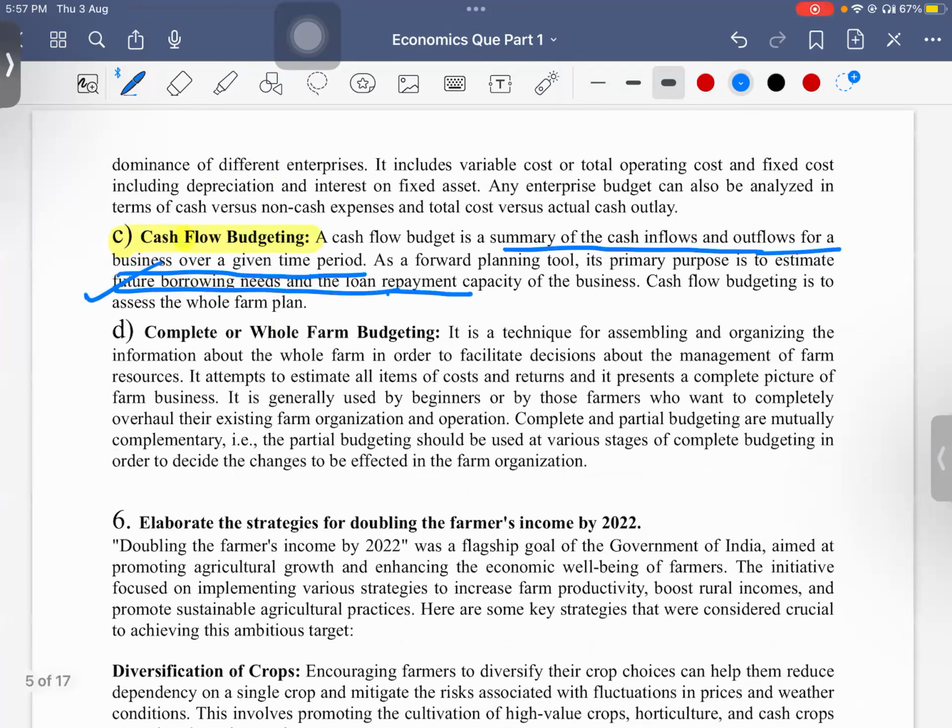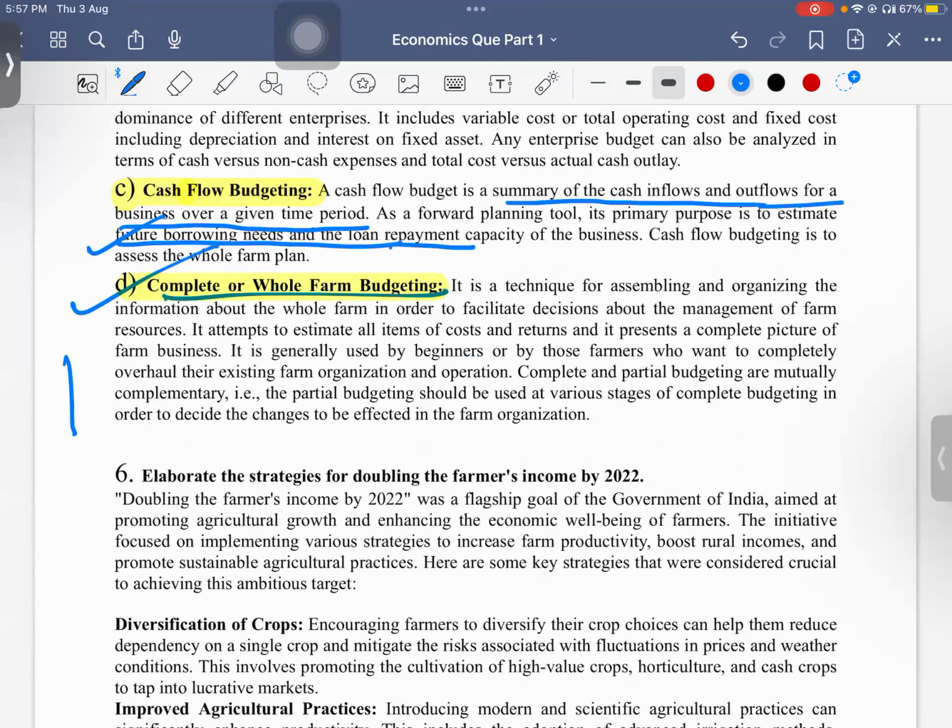And then we have the complete farm. Here, complete means we are taking all the enterprises, all the sectors whichever we are doing, into consideration. So these are the major three types.